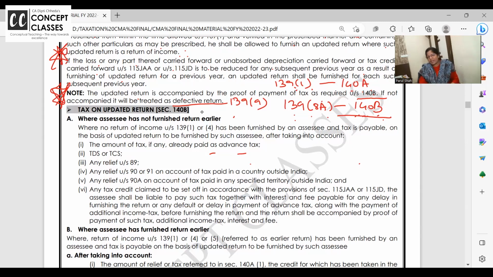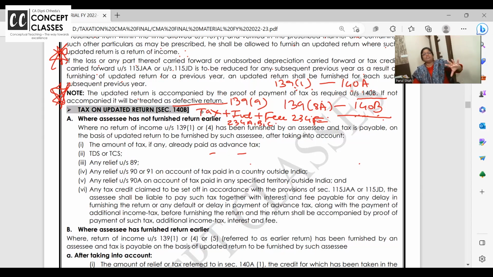In the textbook, whatever I write now, try to do a 3D, 5D makeup of this book. The more you write it, the more clarity you will get. And tax on updated return will have tax plus interest plus fee. Which fee? 234F. And which interest? 234A, B, C. Sab lagega. Delay in installment is 234C. Overall 90% tax not paid is 234B. Delay in filing the return is 234A.